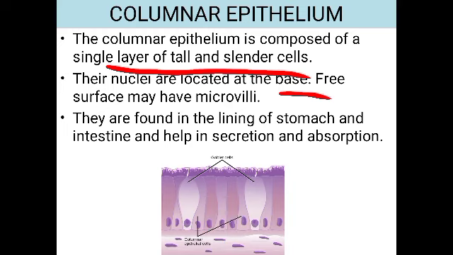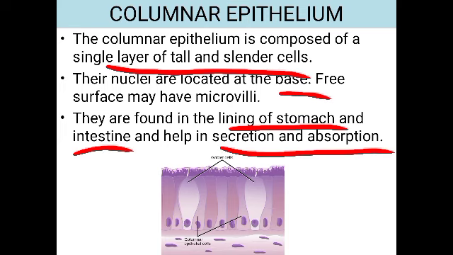Okay, so the nuclei are present at the base of the cell, and on their free surface you can see minute cilia are present, isn't it? Outgrowths are there. On the outer surface of these cells, the minute hair-like structures called microvilli are found. And where is this columnar epithelium found? It is seen in the stomach. They are found lining the stomach and the intestine. So there this columnar epithelium is present, and again they help in secretion and absorption.